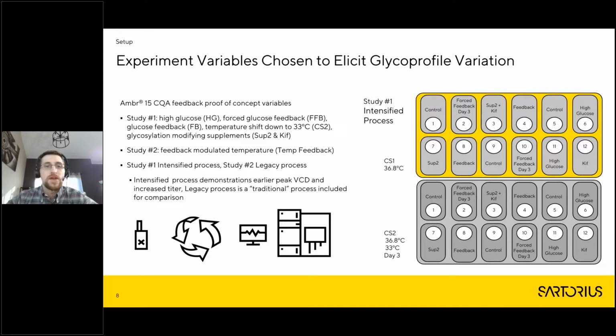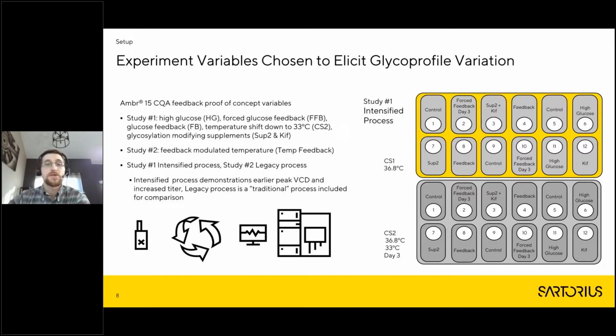The layout you see on the right is from the first study. The conditions that we have here include controls, of course. You can see them inside the little reactors on the deck layout. We also included a high glucose condition, so just increased glucose to see the impact that would have on the key critical quality attributes, which in this case was glycosylation. We also included some glycosylation modifying supplements, so positive controls basically. One of them was kifunensine, the other was what we dubbed SUP2, which was just a mixture of a couple of metabolites and minerals and things like that.